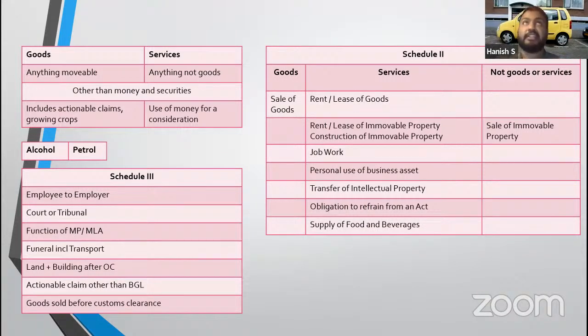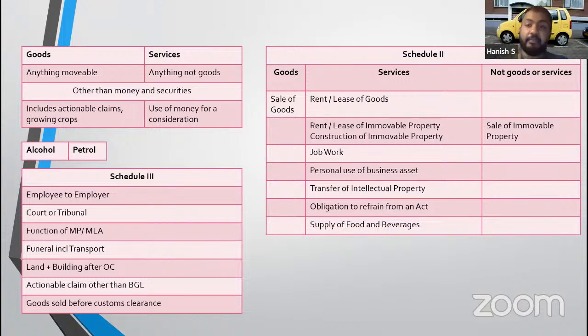Schedule 3 says these transactions are not at all taxable. What are those? Services by employee to the employer in the course of employment. But employer to employee is taxable. Gift up to 50,000 rupees is exempt. Gifts above 50,000 rupees given by the employer to the employee is taxable. Services by court or tribunal, tax exempt. Functions of MP or MLA, not taxable. Funeral, including transportation of a deceased to the crematorium, is not taxable. Transportation of a patient to the hospital is exempt. Please understand the difference between not taxable and exempt.